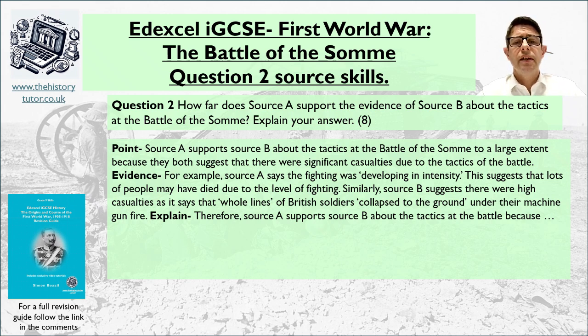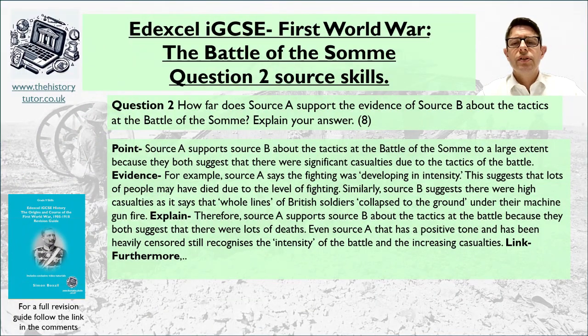Do that explanation bit. So explain. Therefore, source A supports source B about the tactics of the battle, because that's trying to explain why we think those two are similar. Use your understanding of the events. Use your understanding of the sources to do that. If you're not quite sure, you can just watch the next bit, but give it a go otherwise. Pause me now, and off you go.